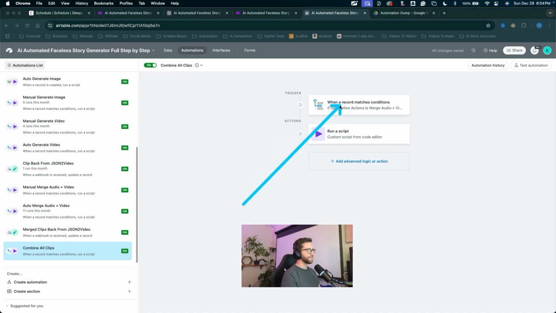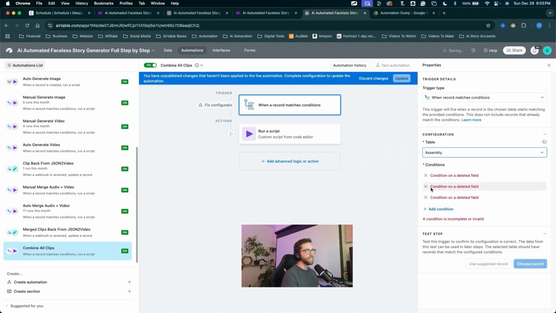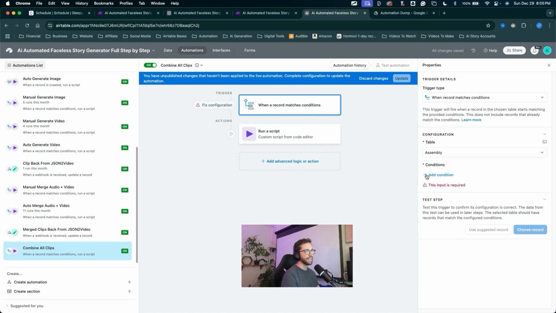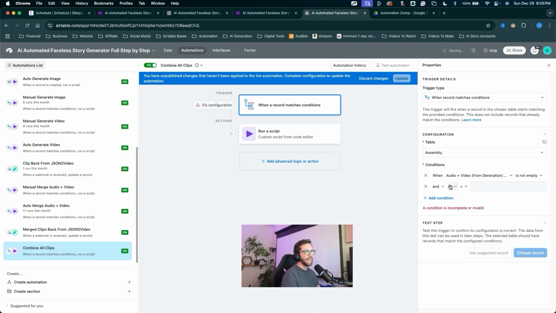Okay, now we're gonna change up the trigger action. The combining clips automation actually happens in the assembly table. So we're gonna switch up the table, choose the assembly table, delete out all of these conditions. We'll click add a condition. When audio video, click the drop down, is not empty, add a condition.